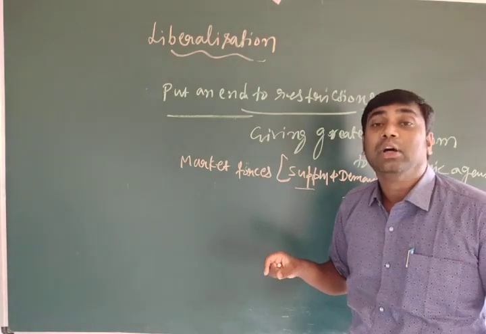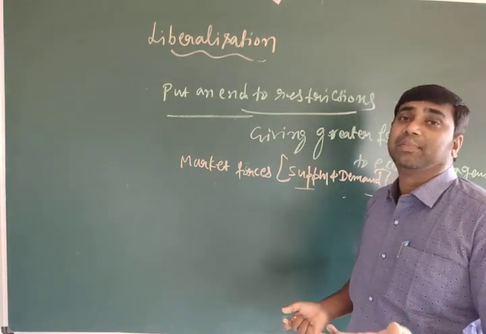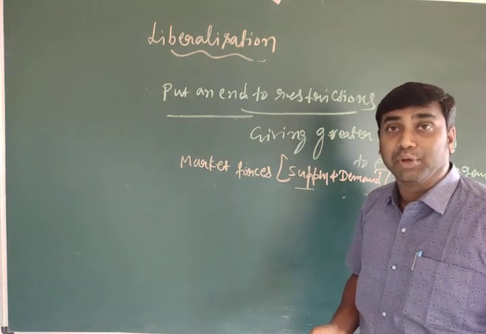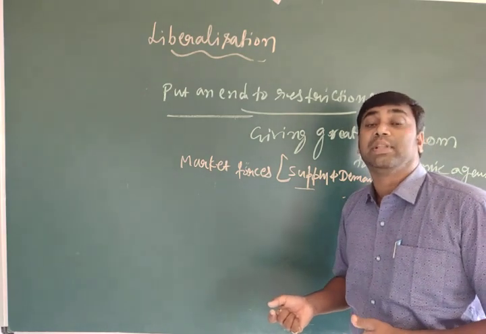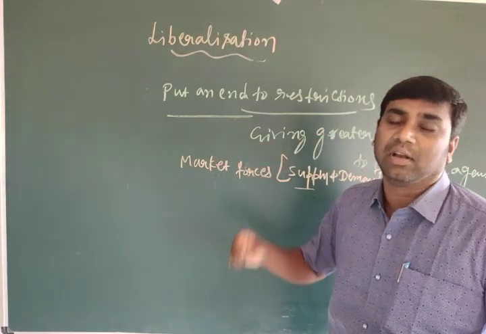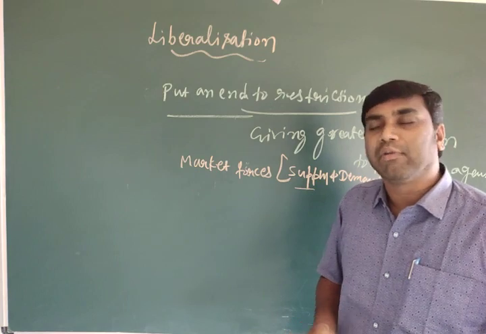Remove the restrictions on the private sector in production activities: fix the price, how to produce, how much to produce, what to produce, where to produce, when to produce, how much to distribute, how much price should be fixed. Everything was decided by the government; through liberalization we are removing all the restrictions on export, import, technological upgradation, foreign investment, everything.